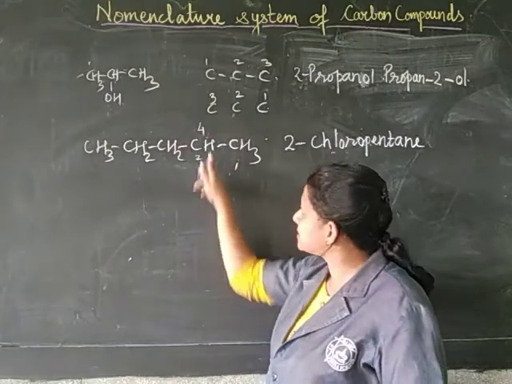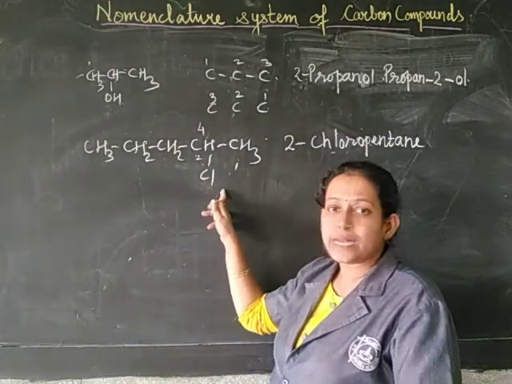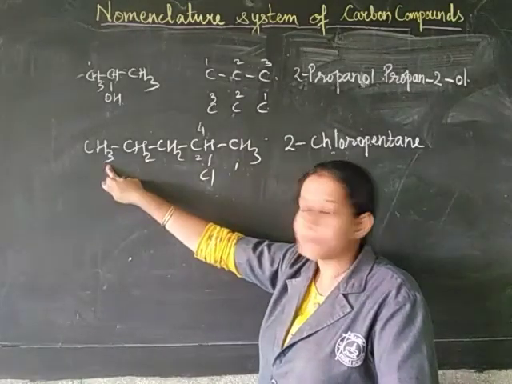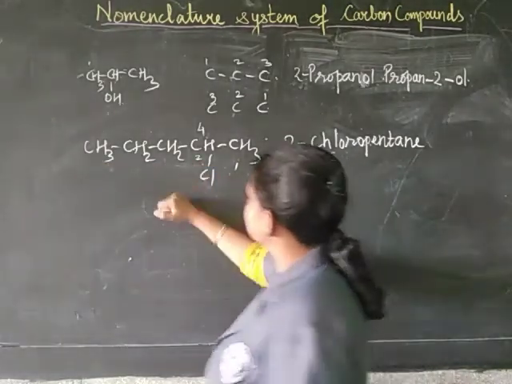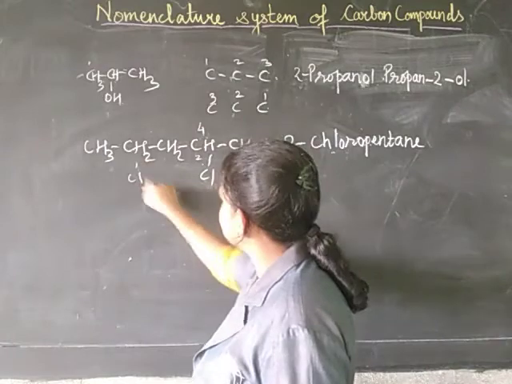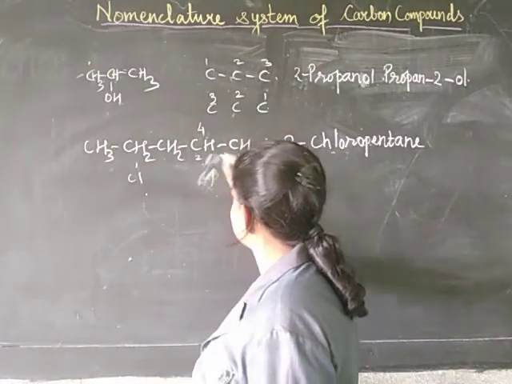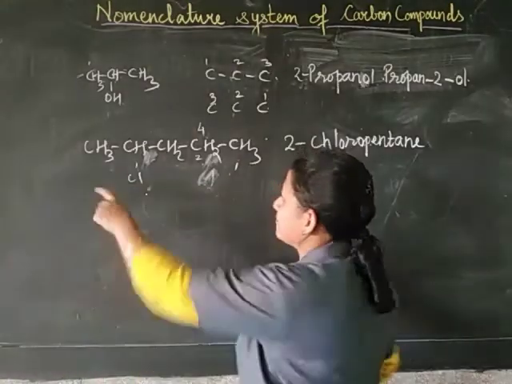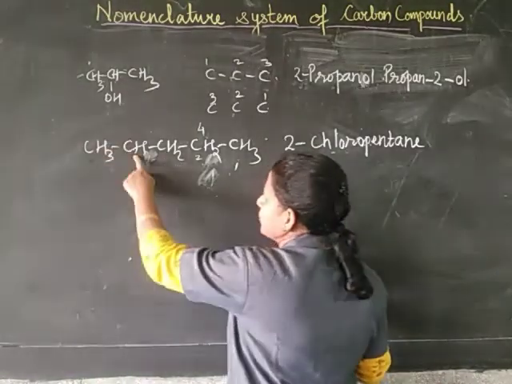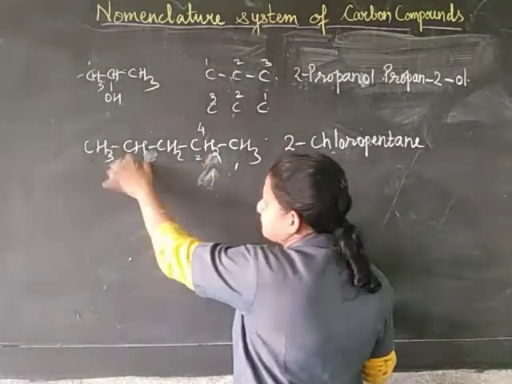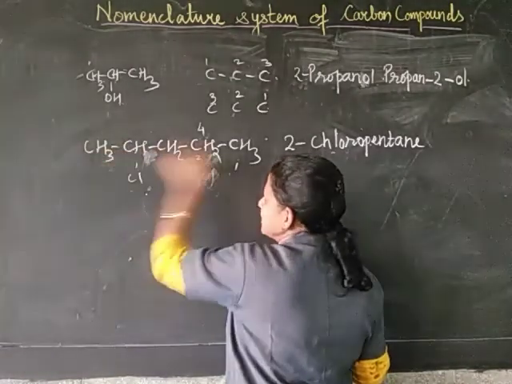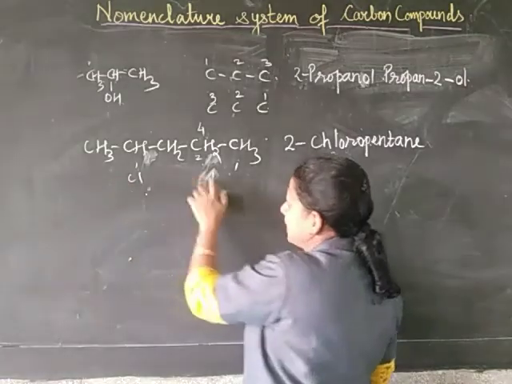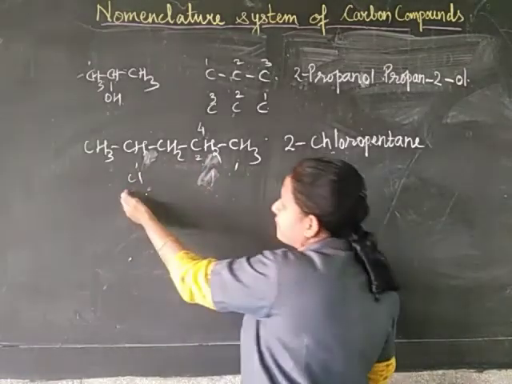But here, since it is attached here, you will give this carbon 1, and not this carbon 1. Whereas suppose the chlorine was attached here, you will number from here 1, 2, 3, 4, because in this direction chlorine will get 2, whereas in the direction we used previously it will get 4.